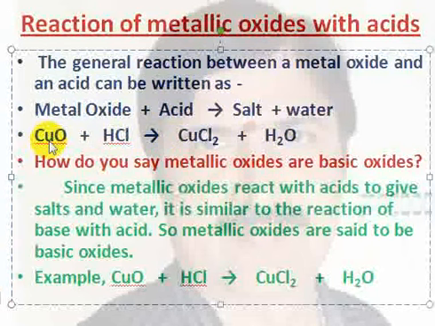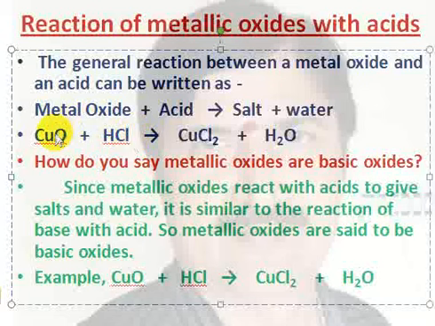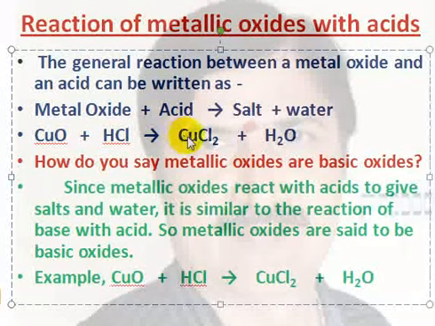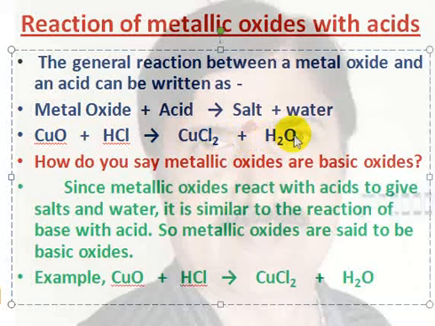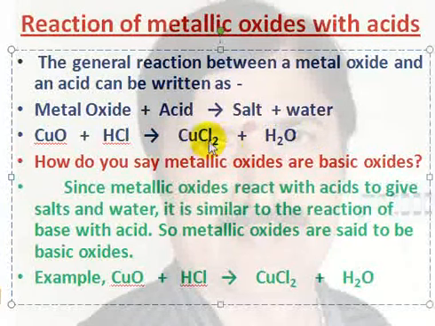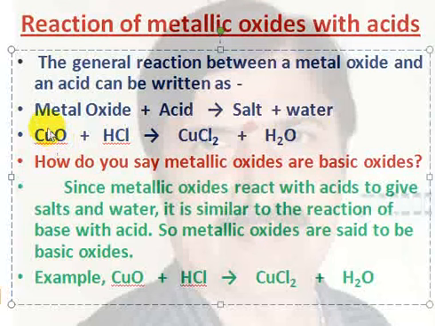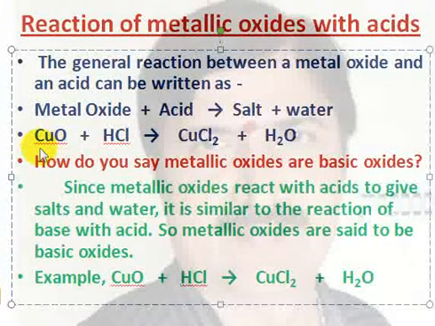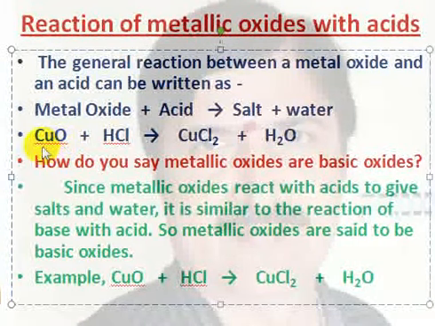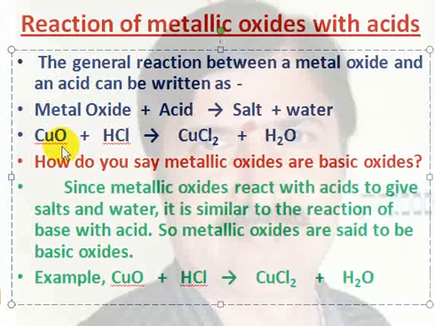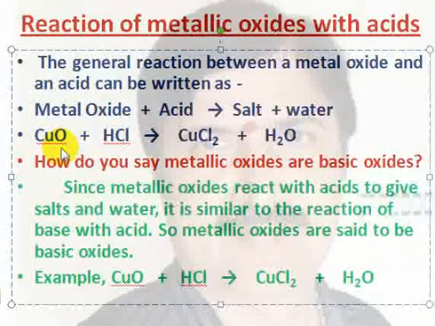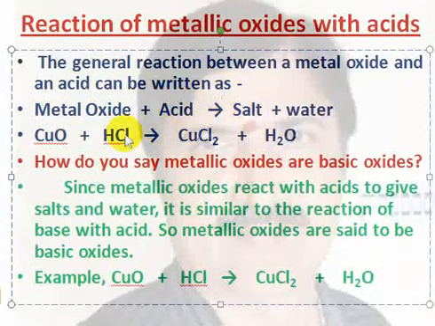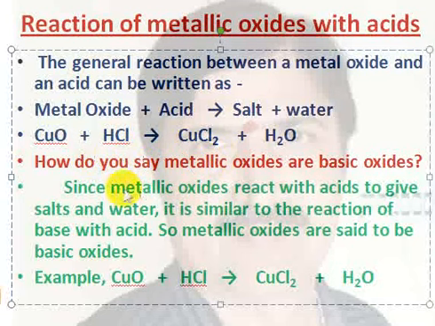In the previous class we have studied that when acid reacts with base, salt and water are produced. So similar products are obtained when acid reacts with a base. So we say metallic oxide acts as a base. That means metallic oxides are basic in nature. With the help of this knowledge we can answer now.